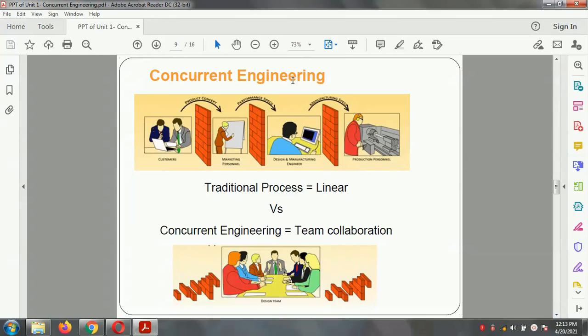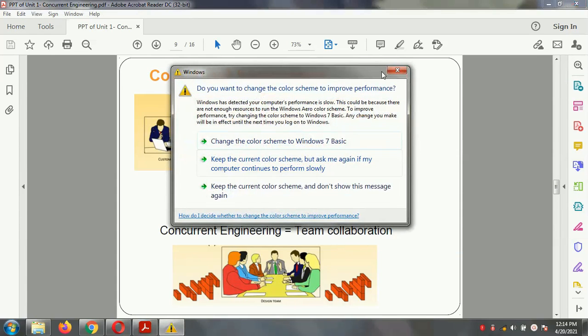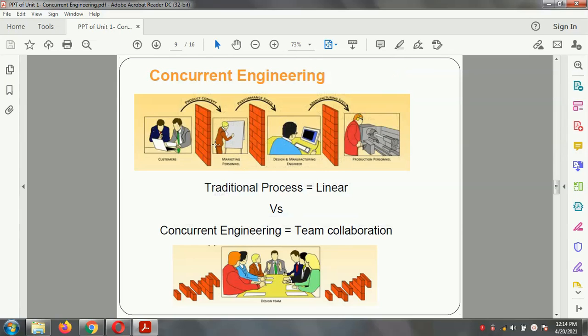Now, the concept of traditional engineering. Traditional engineering is called a linear process, in which the customer gives customer satisfaction and customer feedback, and that feedback is forwarded to the maintenance and to the marketing personnel.